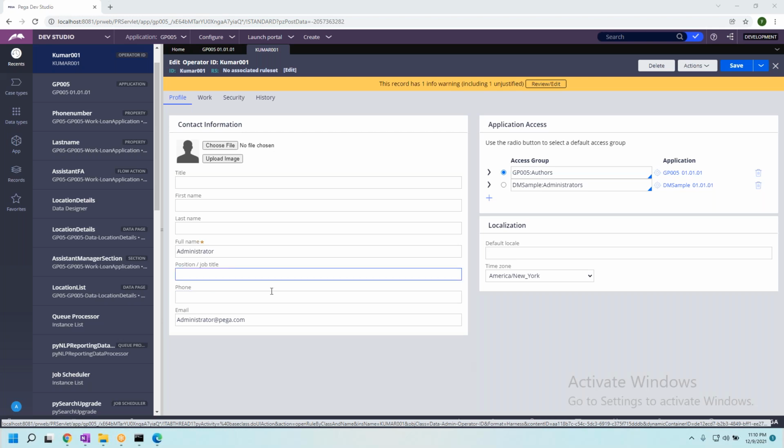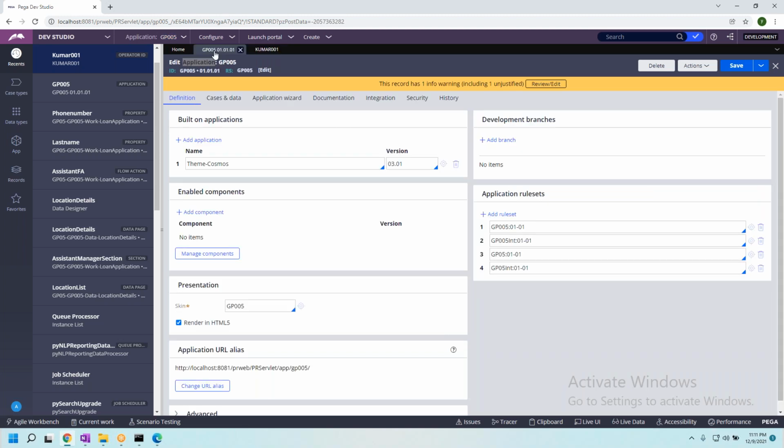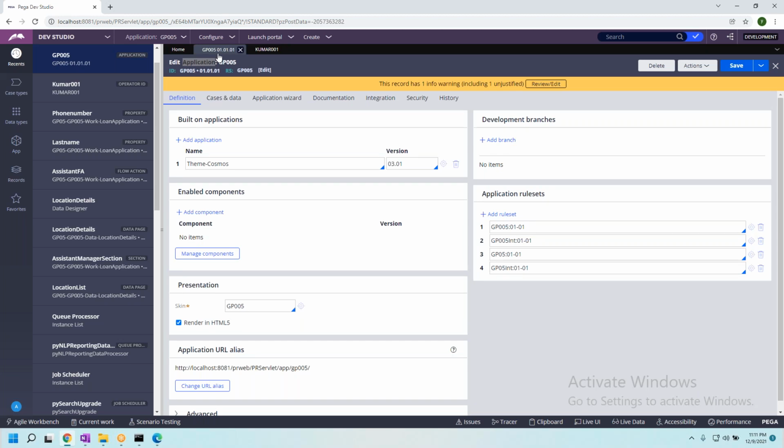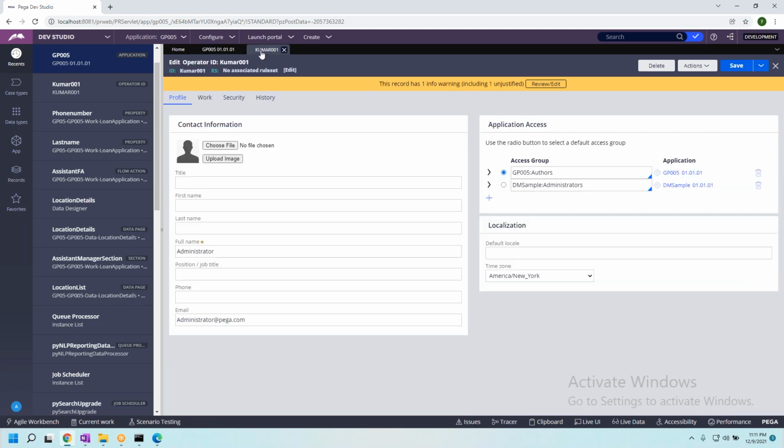So now actually, if you see, when I log in with Kumar, what is the application that I saw? GP0005. Correct? Yes, sir. Which is nothing but this one. Any confusion? No, sir. Okay. So this is the operator ID. This is the application. Now when I open this operator ID, if you see, this is application and this is operator ID.